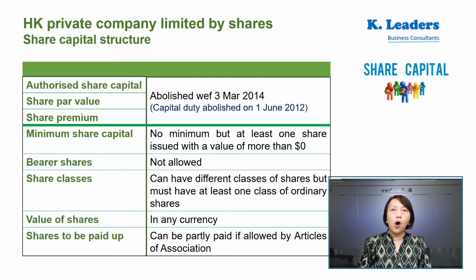Share capital of a Hong Kong private limited company can consist of different classes, and at least one class of these shares must be ordinary shares. And value of shares can be in any currency. If the Articles of Association of the company allow, the company can issue partly paid shares. But share certificate will be issued when the share is paid.